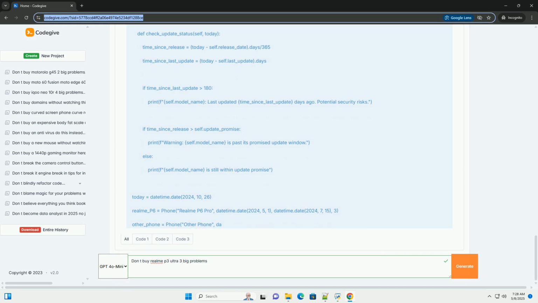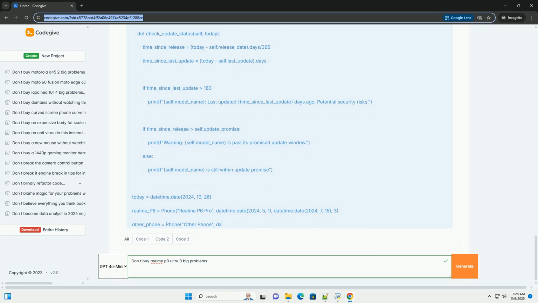Impact: reduced available storage space. Slower performance, especially on lower-end configurations. Privacy concerns, if you're not comfortable with Realme's data collection practices. Frustration with the user interface. Security vulnerabilities if updates are delayed.